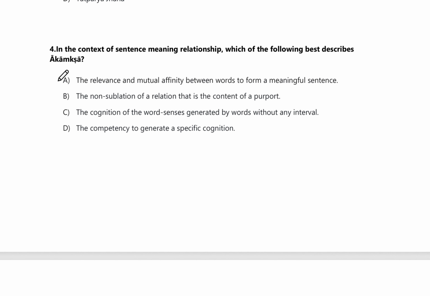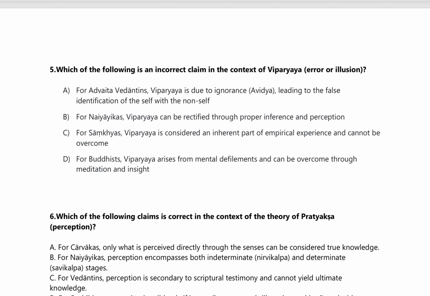The right answer is option A, the relevance and mutual affinity between words to form a meaningful sentence. Now we'll go on to question number five. Which of the following is an incorrect claim in the context of Vipraya, that is error or illusion? Option A. For Advait Vedantins, Vipraya is due to ignorance of Vidya, leading to the false identification of the self with the non-self.